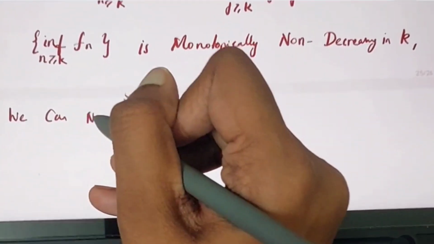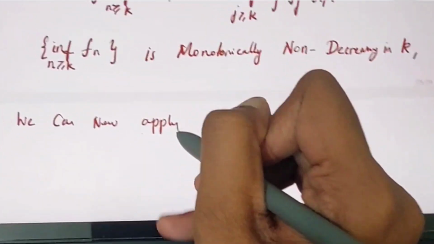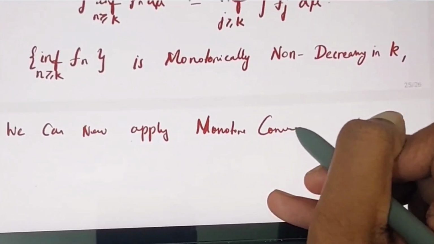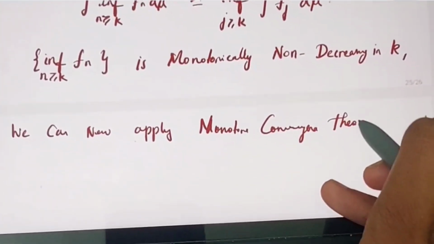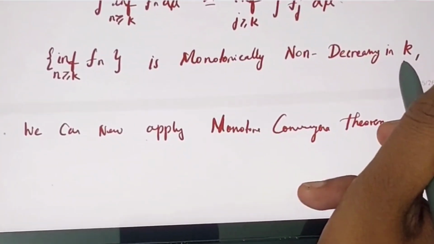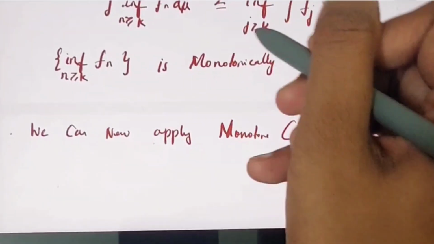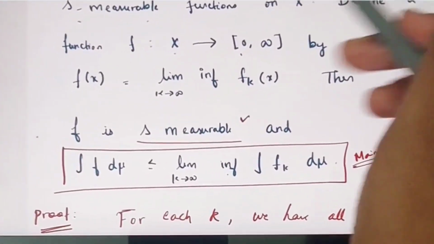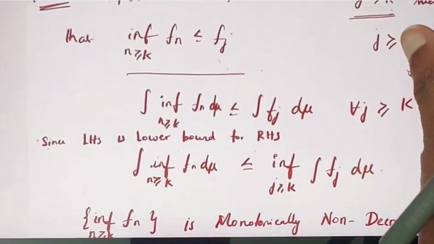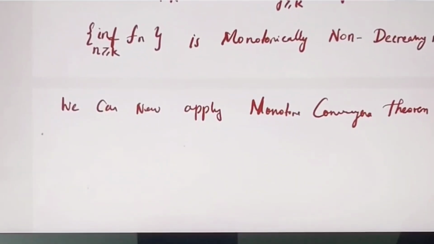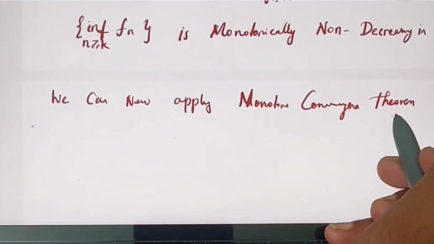So what we can apply is, we can now apply the monotone convergence theorem. Because for the monotone convergence theorem, we need the sequence to be a non-decreasing sequence. So that's why we have constructed it. They haven't given you a non-decreasing sequence, they just gave you a non-negative S measurable function. So from that, we have constructed a non-negative, non-decreasing sequence. So now we can use the monotone convergence theorem.